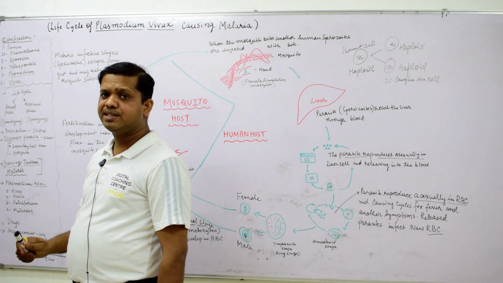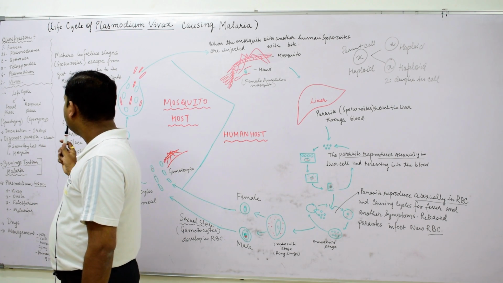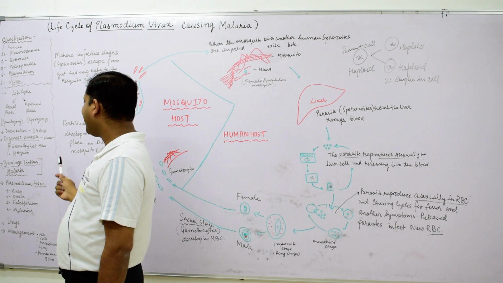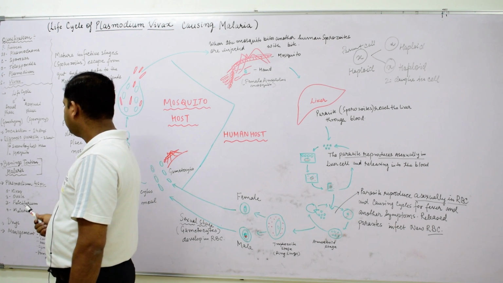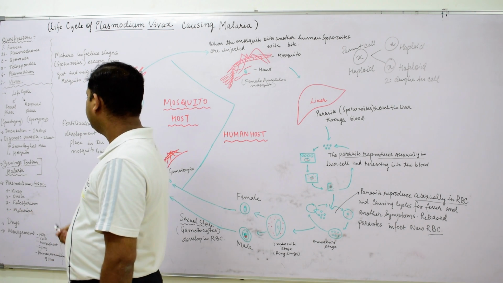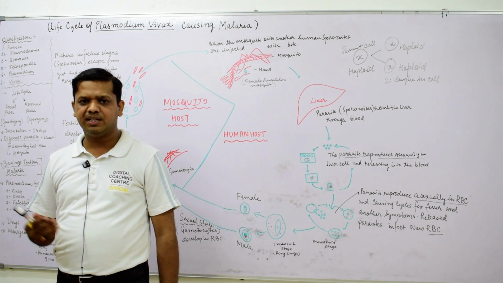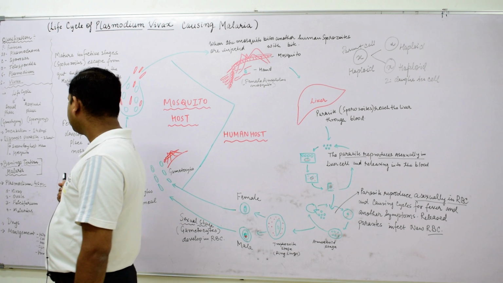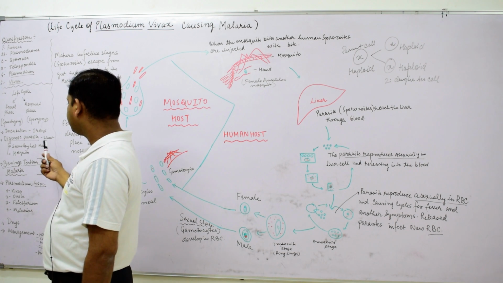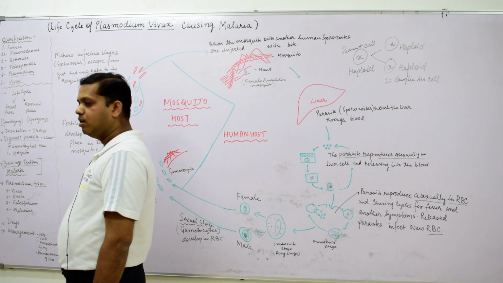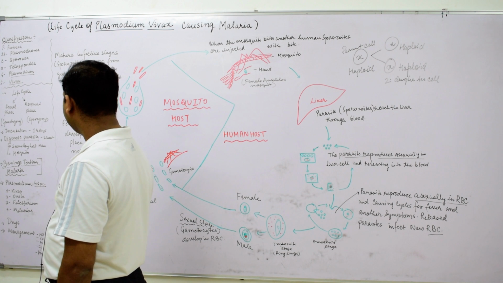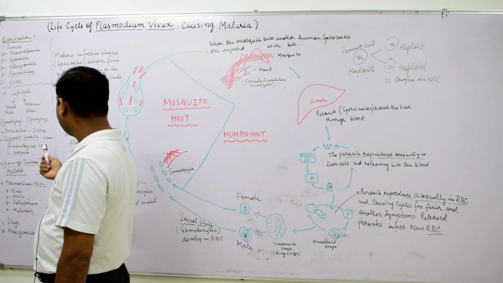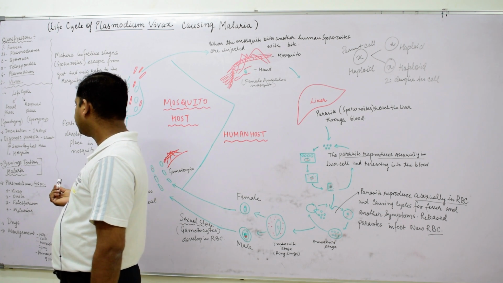That is why we say that Plasmodium vivax is known as a digenic parasite. They are digenic in nature, means they complete their cycle in two hosts. The first host is the human and the second host is the mosquito. So they have two hosts, which is called a digenic parasite.